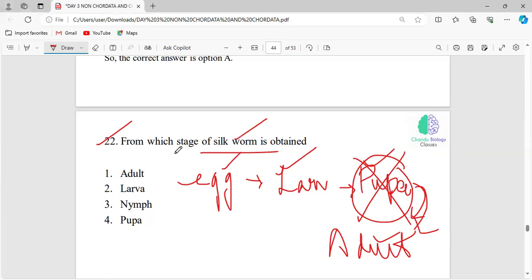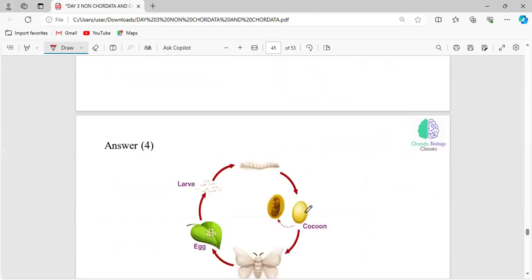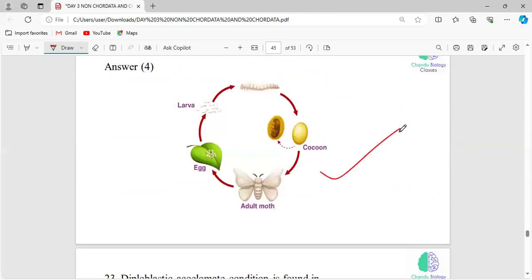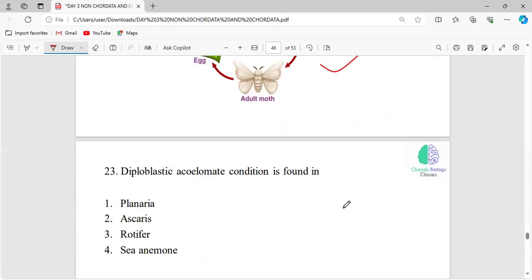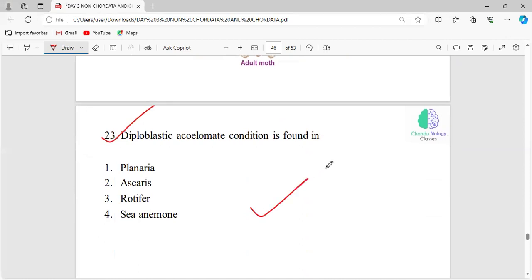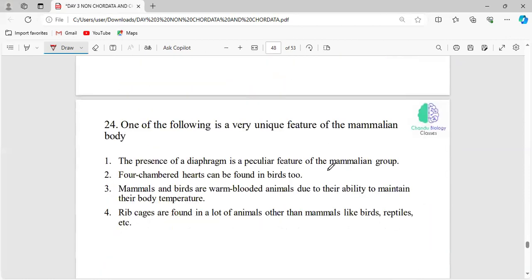Now the question will be like this: from which stage of silkworm is the silk obtained? The pupa will be the answer. This is the stage where we kill the pupa and obtain the silk by the process of silk reeling.